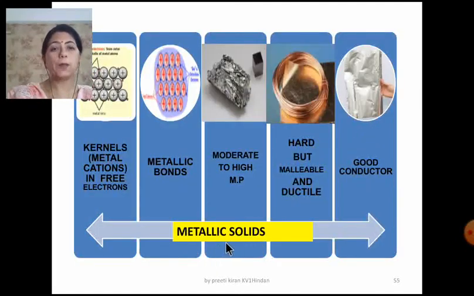Now I am taking up the metallic solids. I have explained to you about the kernels and the free electrons. I have told you how a metallic bond is formed, and since it is a stronger bond, the melting point can be from moderate to high. They are hard but malleable and ductile. You all know about this malleability and ductility of the metals, that they can be beaten into thin sheets and they can be drawn into wires. And you know that the metals are good conductors of electricity. In every situation they conduct electricity, and that is due to these free electrons.